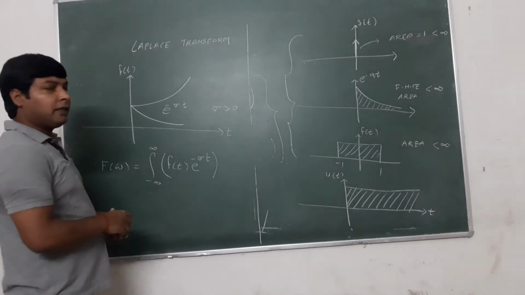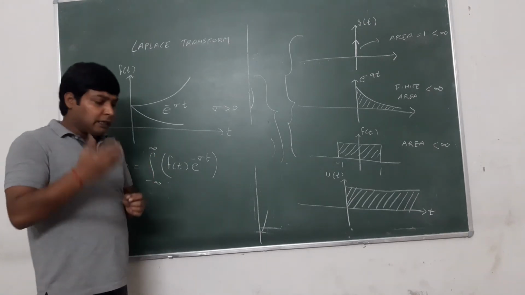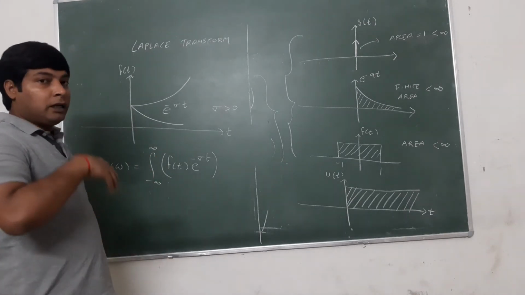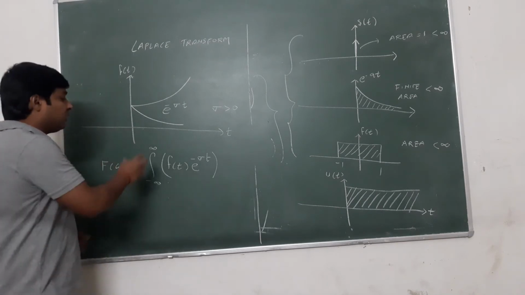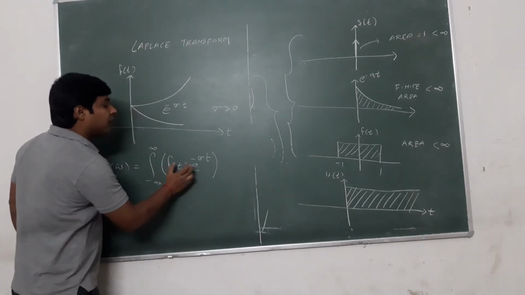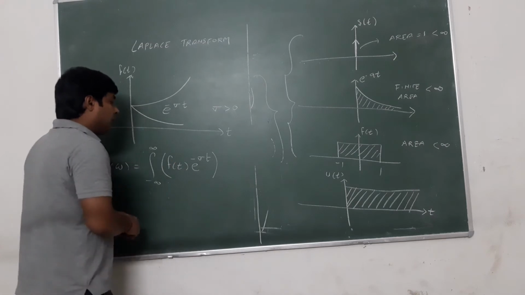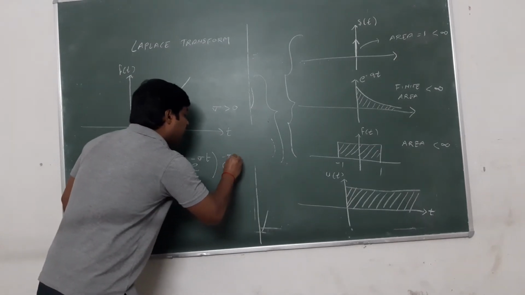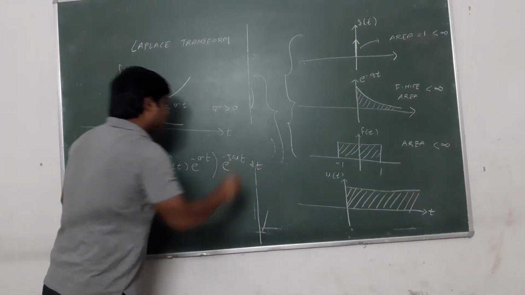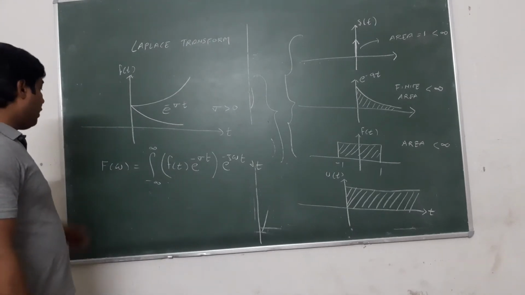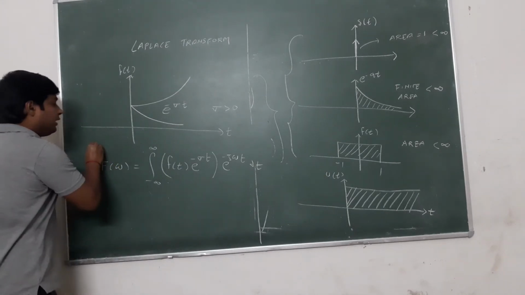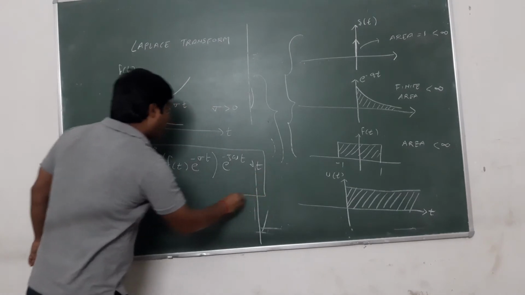Earlier it was f(t). Now we are generating a tool for all signals. So now this f(t) will convert into f(t) e^(-σt), and what was the earlier integral of f(t) e^(-jωt) dt. Now this tool is valid for all the signals.